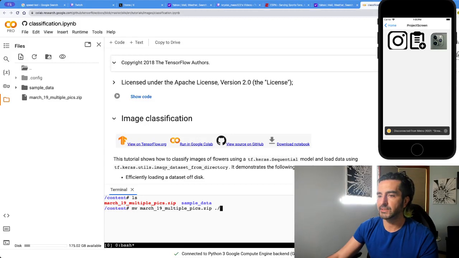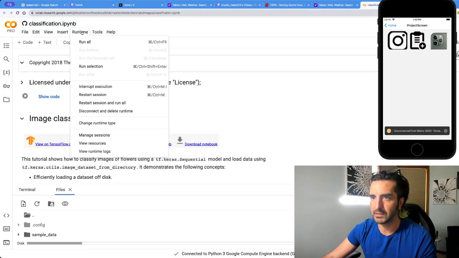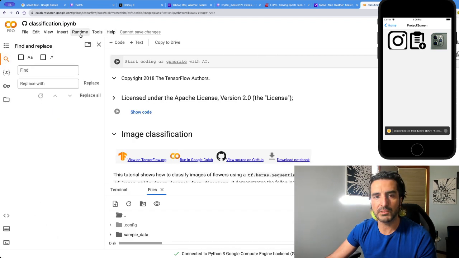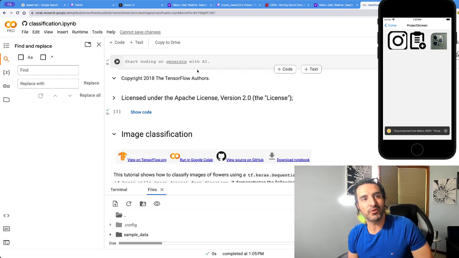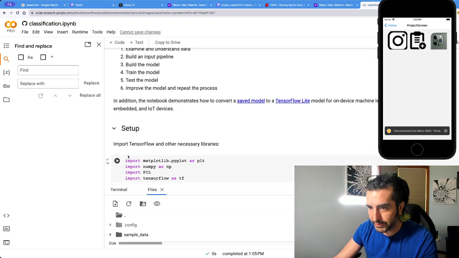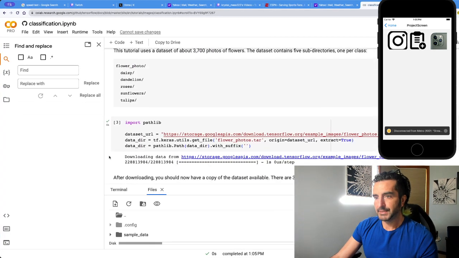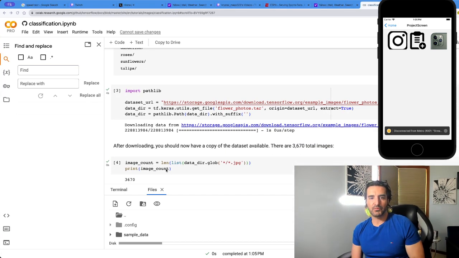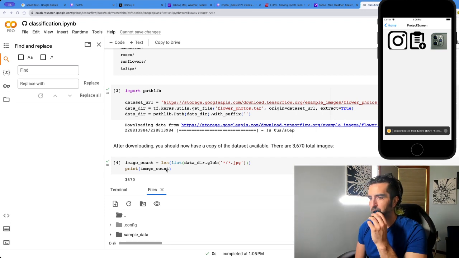Let's move it to... actually, I'm going to run the code that's in there. What's the word I'm looking for? I'm going to run the sample that they have here. So it's running. You can see it's running because it's got check marks. The reason I'm going to run that is it creates a datasets folder for me, and that's where I'm going to put my files so I can create my model. Okay, let's keep going.